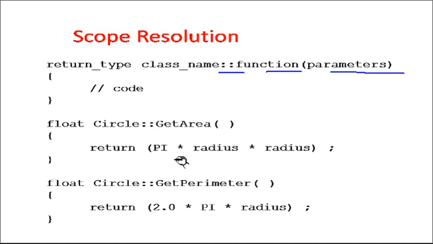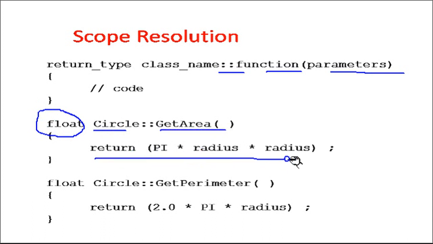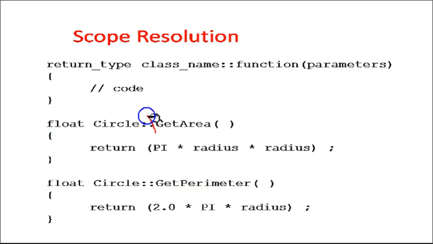In this class, I have one method called getArea. The return type of this function is float, the class name is circle, the function name is getArea, and then I can have the formula to calculate the area of the circle. Similarly, I can have one more function named getPerimeter, where the class name is circle and the return type is float. In either case, I am using the scope resolution operator here, and here also.